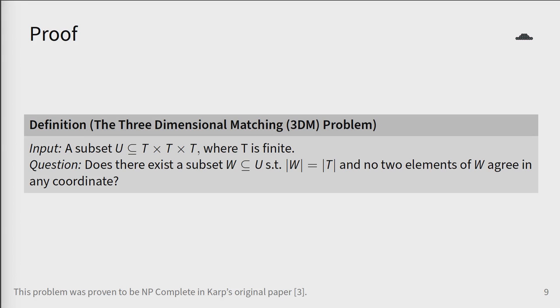We have a set T which is finite. We take the three-dimensional product of T given by T times T times T, or T^3, and we're also given a subset U of this three-dimensional space. The question to be decided is whether there exists a subset of U called W, which has the same size as T, and no two elements of W agree in any coordinate. This problem was one of the original problems in Karp's famous paper on NP-completeness.